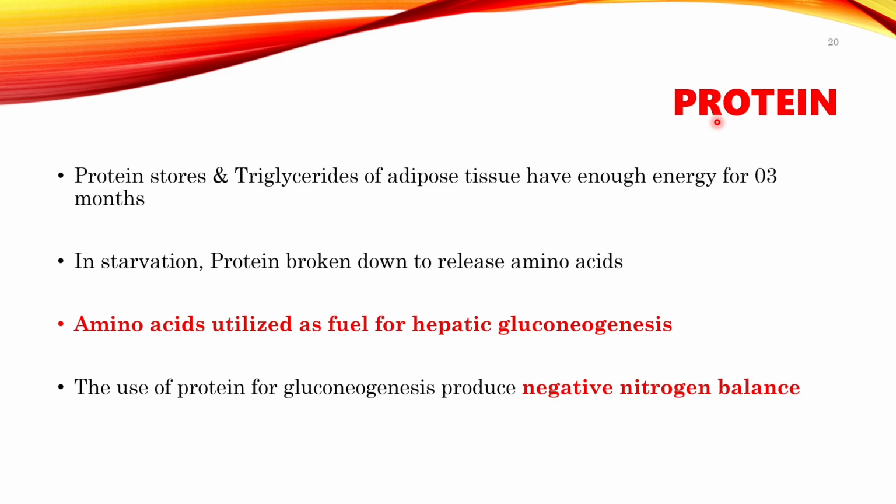Now protein. The protein store and triglyceride of the adipose tissue have enough energy for 3 months. See, the energy could last for 3 months, right? So in starvation, the protein breakdown releases amino acids. We know that protein is made up of amino acids. Once the protein is broken down, the amino acids are released and will be utilized as a fuel for hepatic gluconeogenesis. So here, the gluconeogenesis is due to the utilization of amino acids instead of glucose, right? The use of protein for gluconeogenesis will produce a negative nitrogen balance.